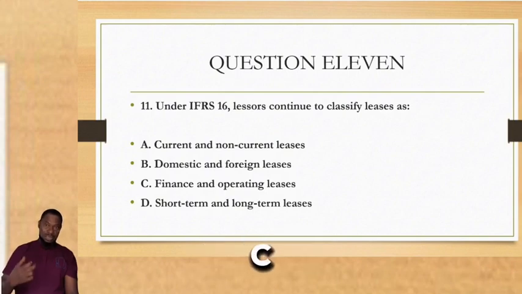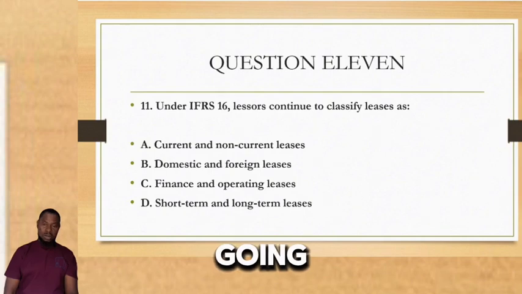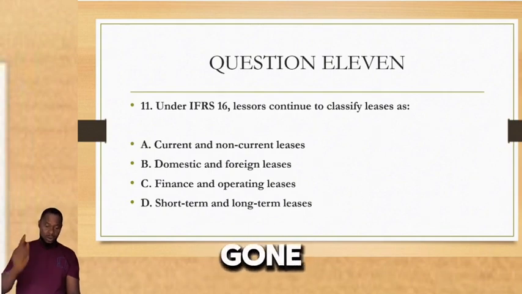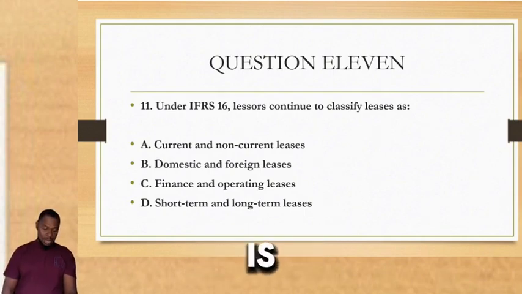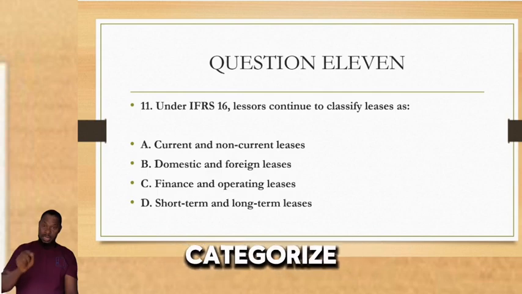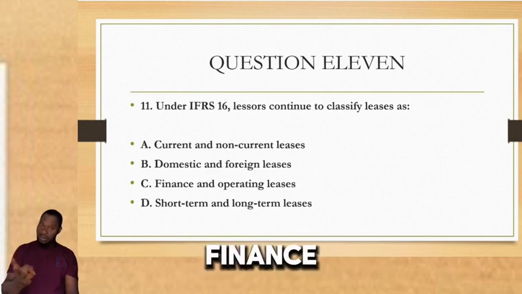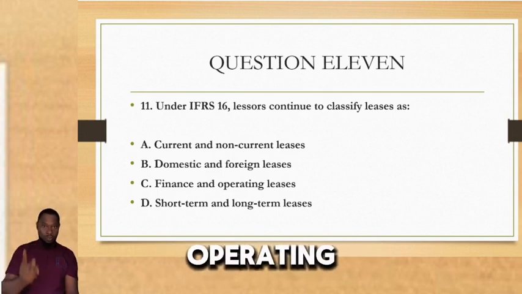Is it A, B, C, or D? What is the correct answer? Write it in the comment section. Going, going, and gone. Correct answer is C. They continue to categorize their leases as finance leases and operating leases.